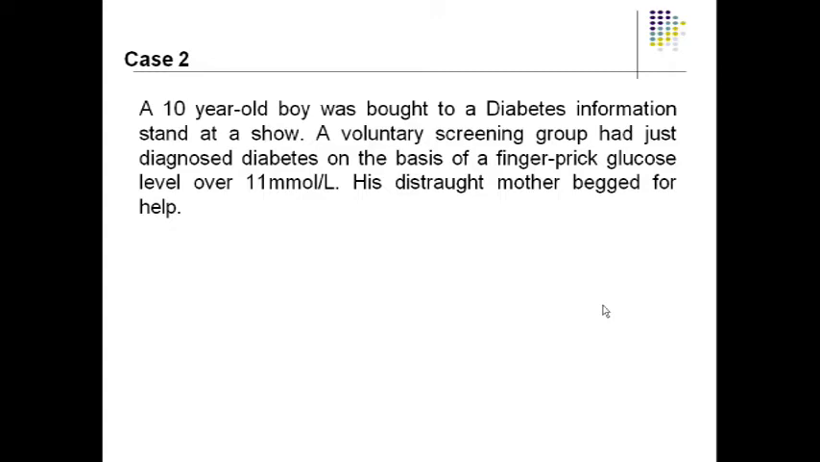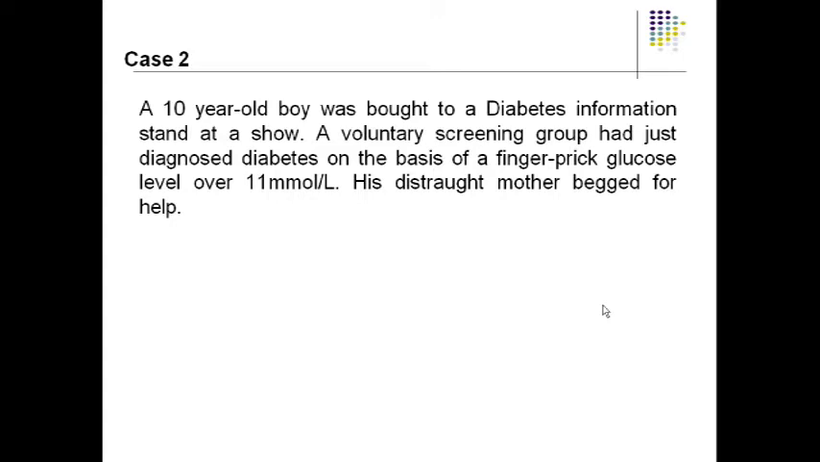A 10-year-old boy was brought to the diabetes information stand at a show. A voluntary screening group had just diagnosed diabetes on the basis of finger prick glucose. The 10-year-old boy was being checked with the glucometer with the help of a finger prick. The reading was 11 millimole per liter. 1 millimole is equal to 18 milligram per deciliter. So it was definitely more than the normal range.